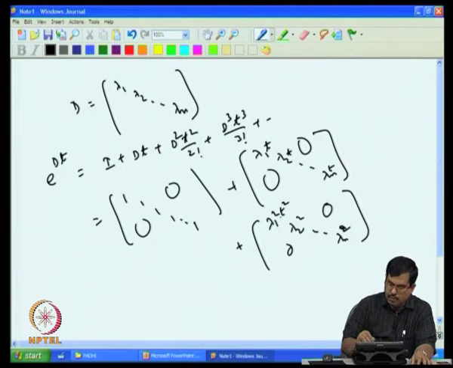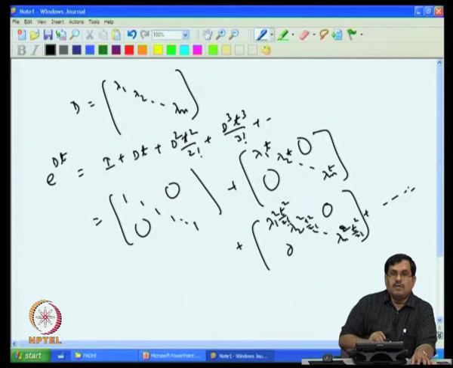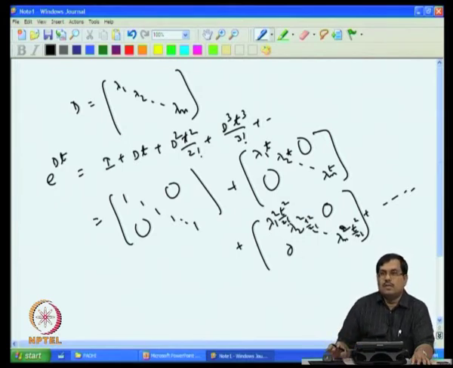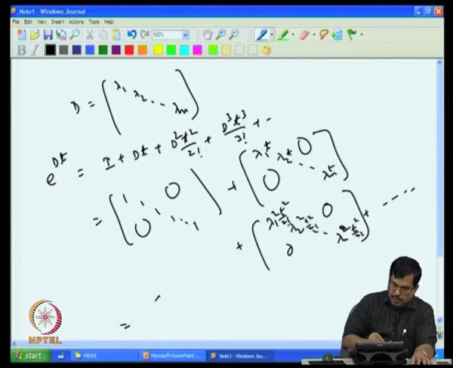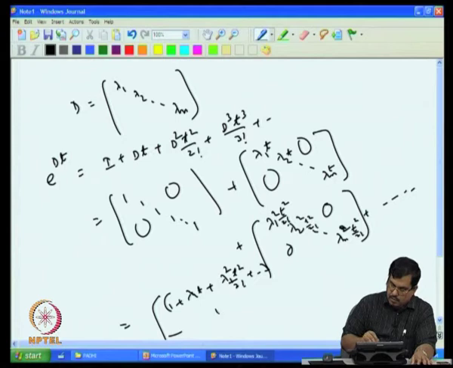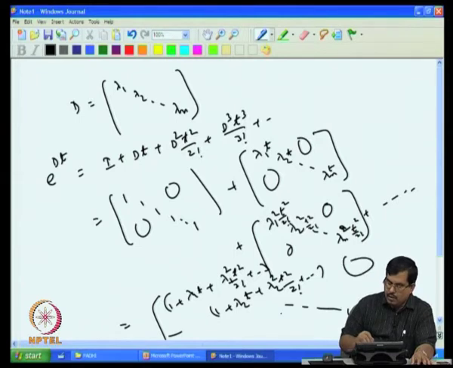So, I can multiply everybody by t squared by 2 factorial. So, it is t squared by 2 factorial, like that, t squared by 2 factorial, and the other terms will be like that. So, if you see, all these matrices are just diagonal matrices actually. So, what I have here, if I write it term by term, the first term will be 1 plus lambda 1 t, okay, plus lambda 1 squared t squared by 2 factorial, like that. But remember, this is just the first element of the matrix. Okay. The second diagonal element will be 1 plus lambda 2 t plus lambda 2 squared t squared by 2 factorial, like that, and everything will continue in the diagonal way. Off diagonal will always be 0 actually.